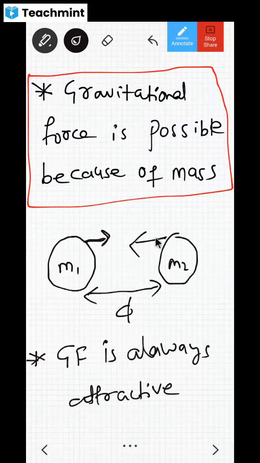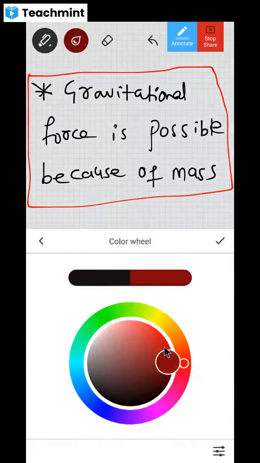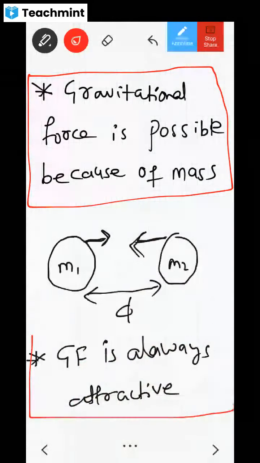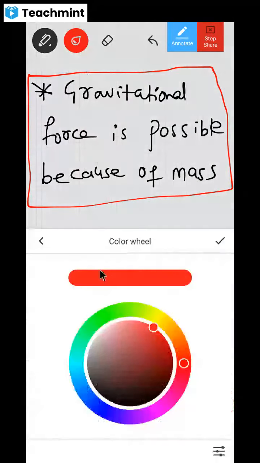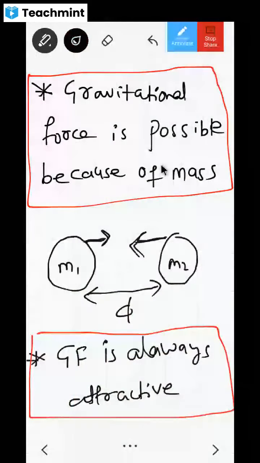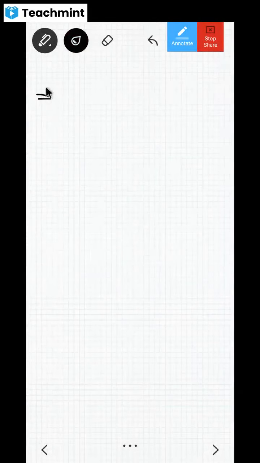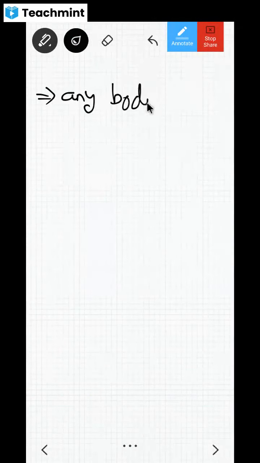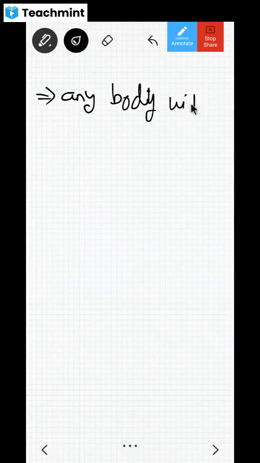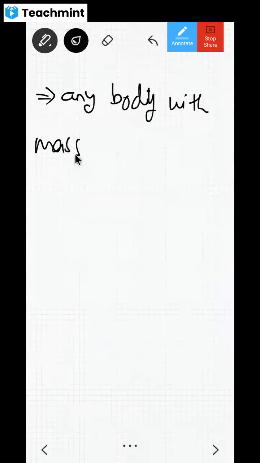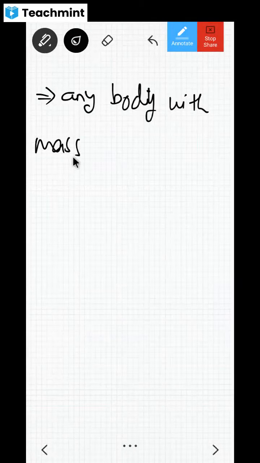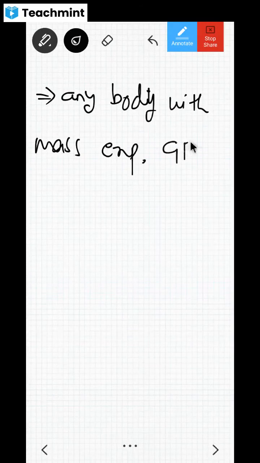Okay, fine. Now one more statement I'm going to write. Let me put it in a red box so that it looks nice, and it will be a main point. Gravitational force is possible because of masses. That means any two bodies with masses will have gravitational force in between them. Any body with mass will experience which force? Gravitational force. Is this clear, dear children?